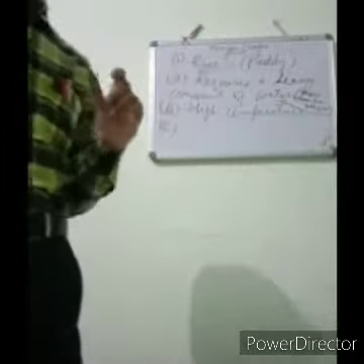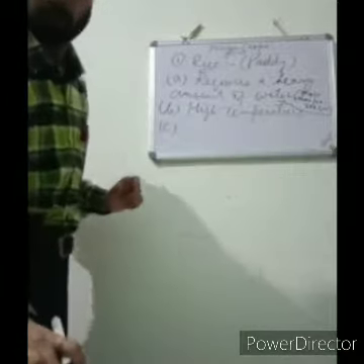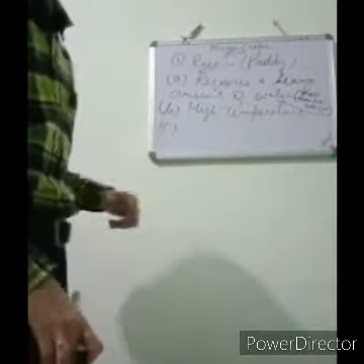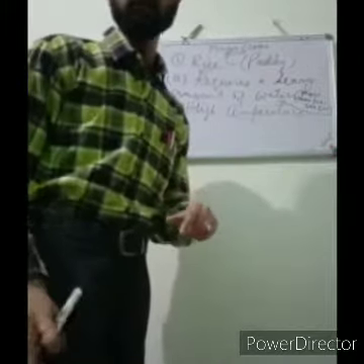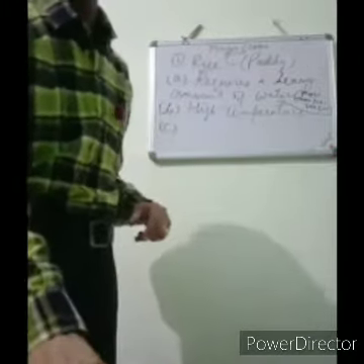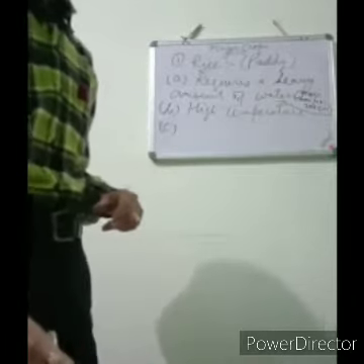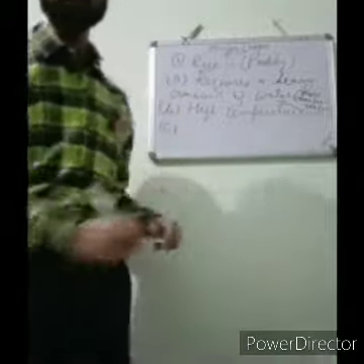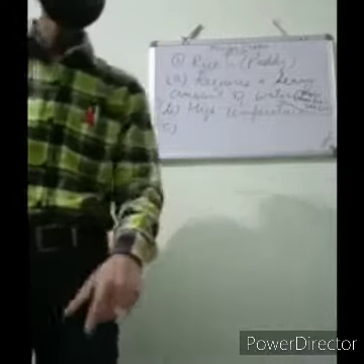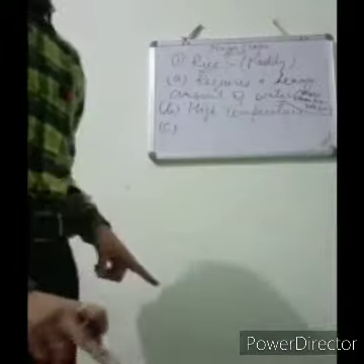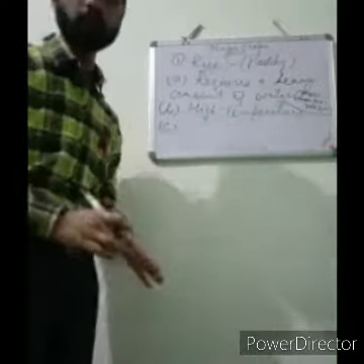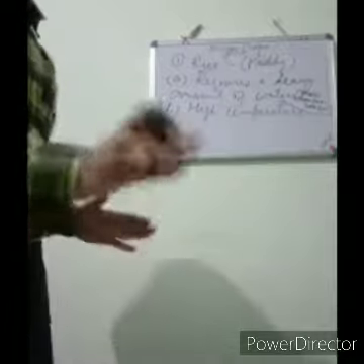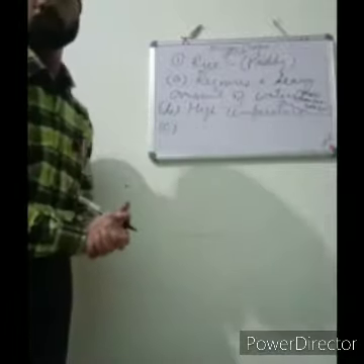Now, thirdly, you can see in your map also, page number 37. Please see page number 37 in your textbooks. There is the map of India, and mostly the areas are shown which are the major rice producing states and which are the minor rice producing states. The areas that are dark green in color are the major rice producing states of India, and the areas that are light green in color are the minor rice producing states of India.